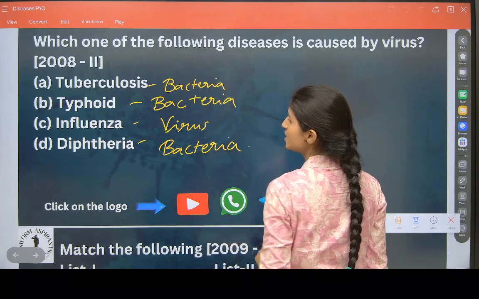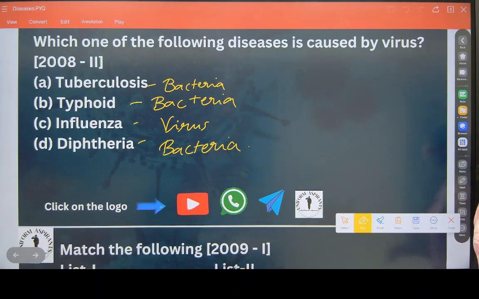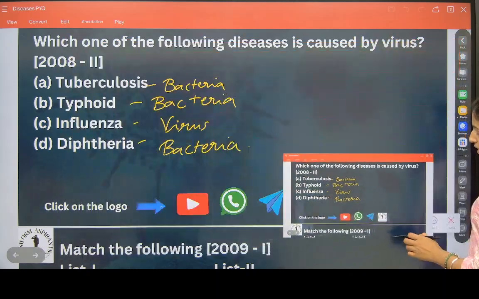So what is caused by virus? Influenza. Okay. Note this down.